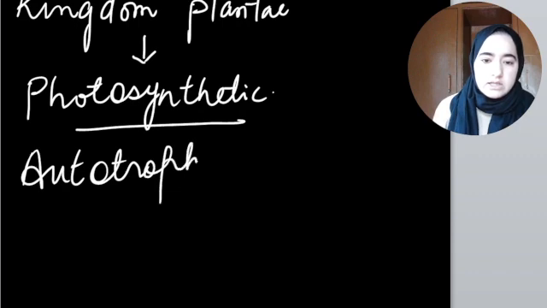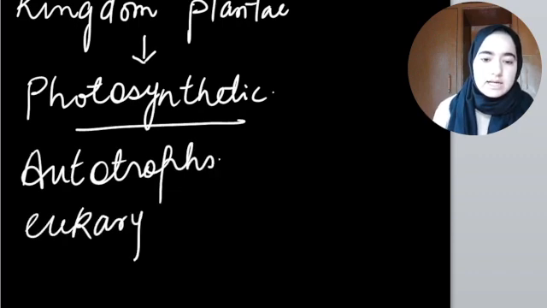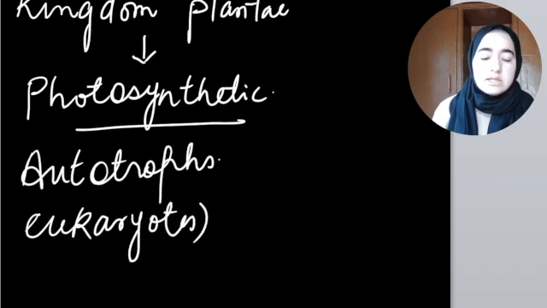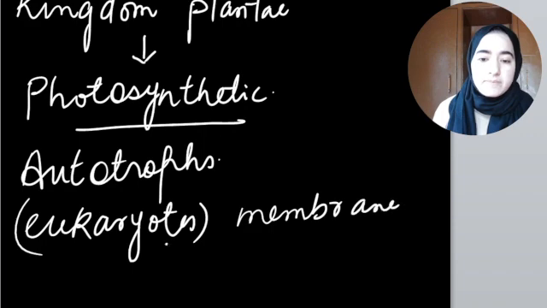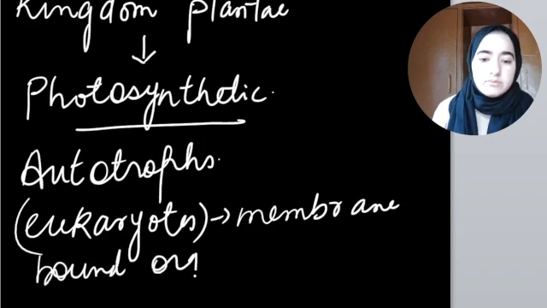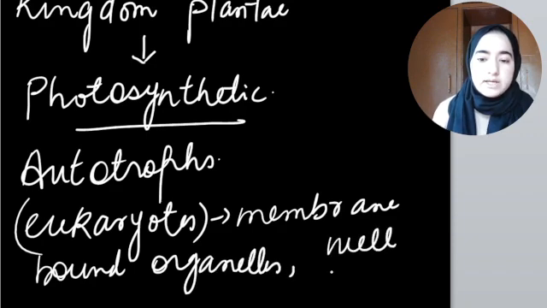They are eukaryotes, that means their cells contain membrane-bound organelles. Along with membrane-bound organelles, they contain a well-defined nucleus, right?